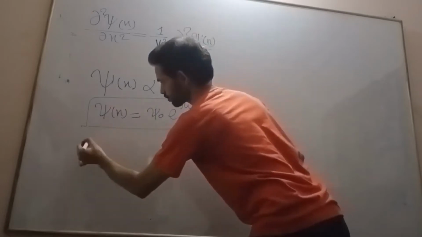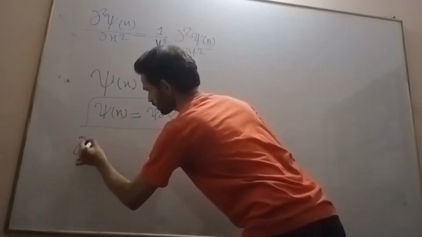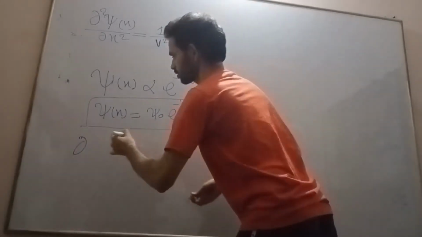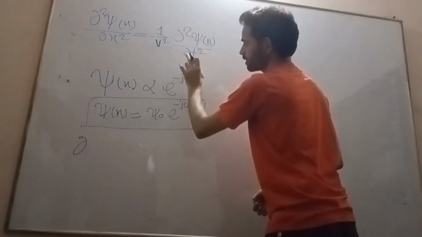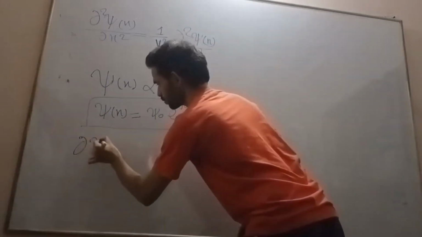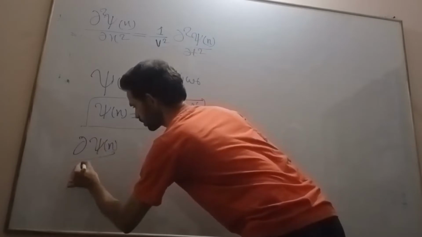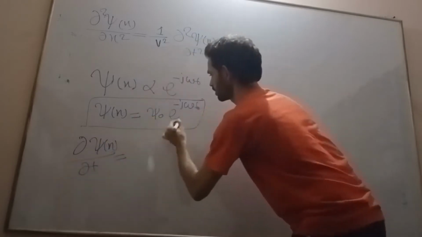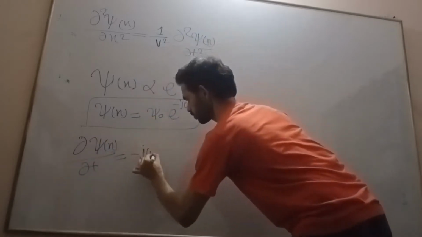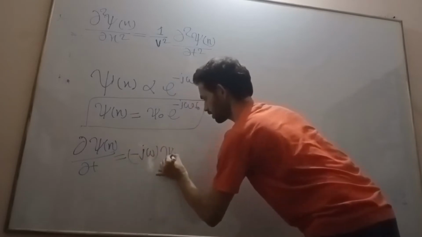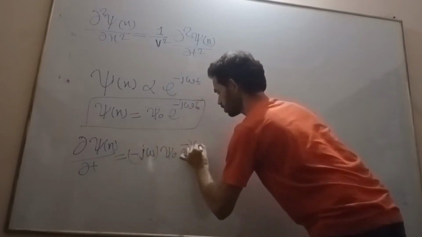For that, first of all, we have to differentiate this, making it a double derivative. First, dou psi of x upon dou t is equal to minus j omega into psi naught e to the power minus j omega t.